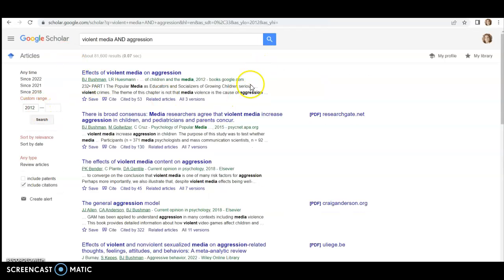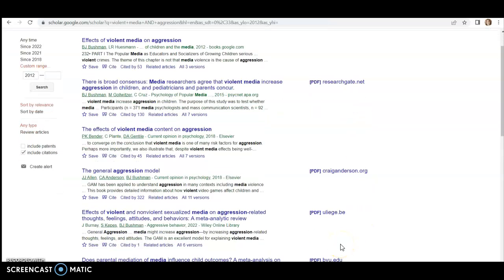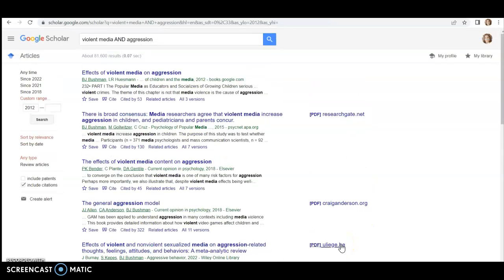Okay. Now, when you're going through these, if you want the whole article and you don't have to pay, then these links over here show the full text. If you want one of these over here that don't have the full text, you can always go into our online library and see if you can find that article. But I'm going to start, and I'm going to take a look at this one, see if it is primary